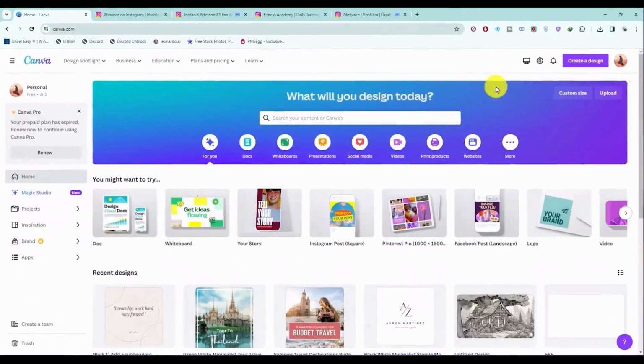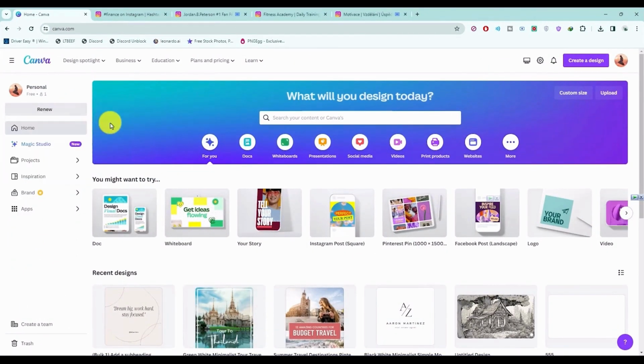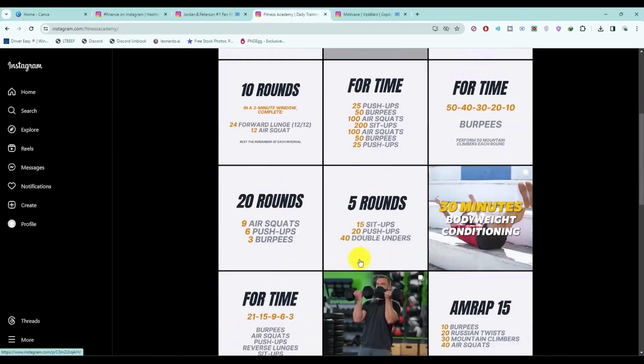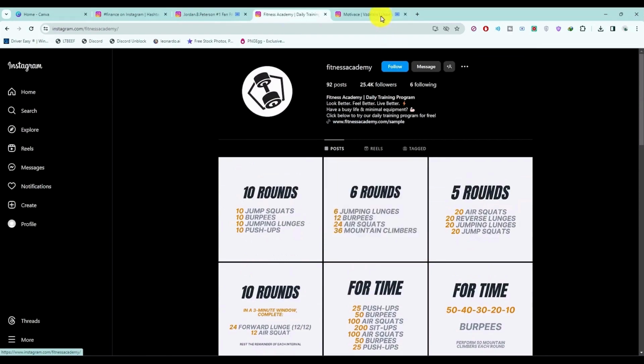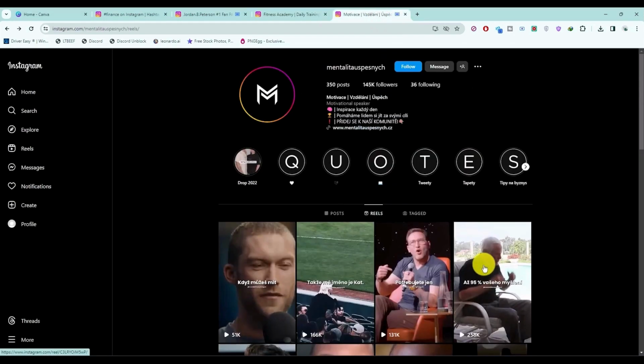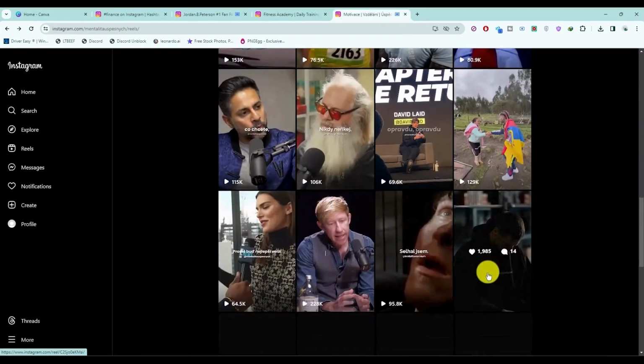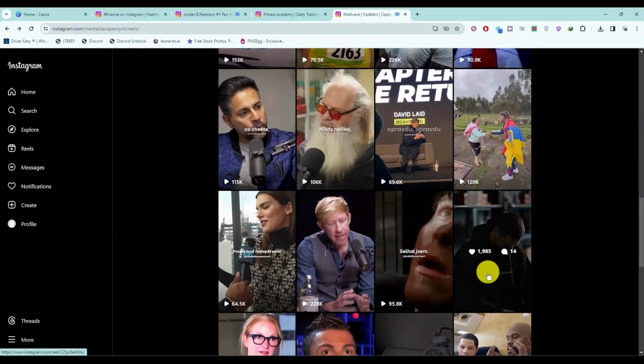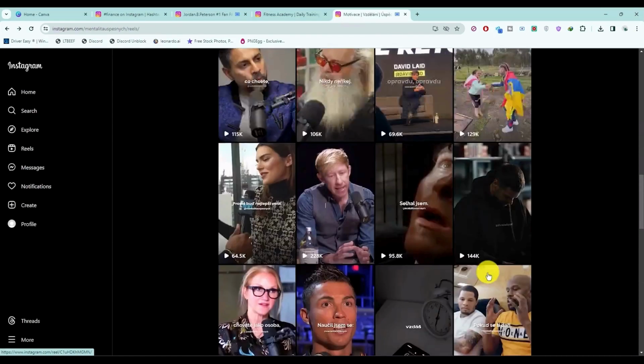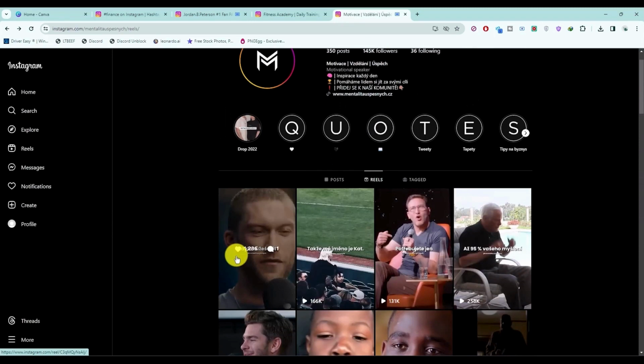Now, the process that we are going to do is we are going to create faceless theme pages. As you can see over here, pages just like this. They are good pages and they are completely faceless. As you can see right over here, you will have no particular face or a brand with this particular channel. Now, this process is easy because you can get the content very easily and you don't have to spend a lot of money either.